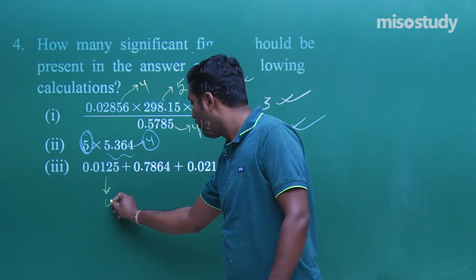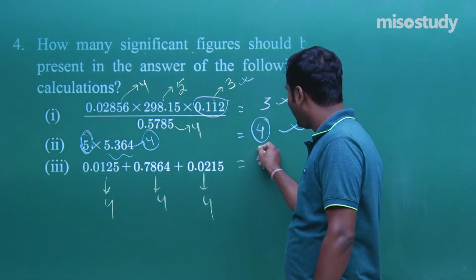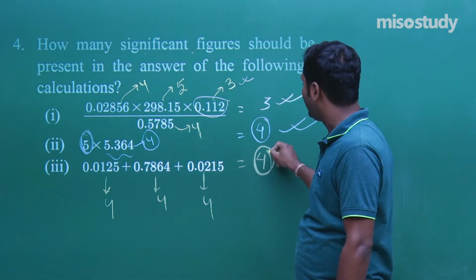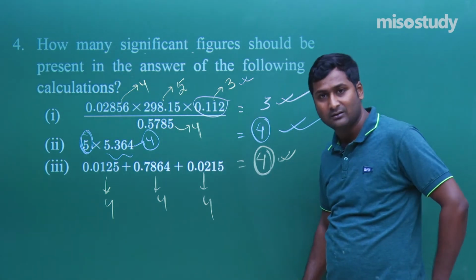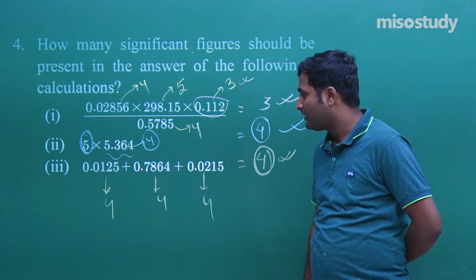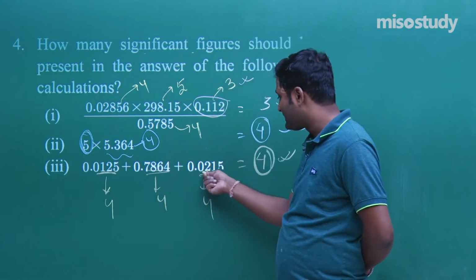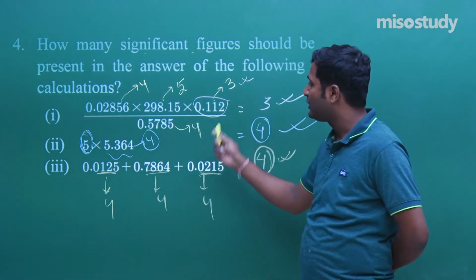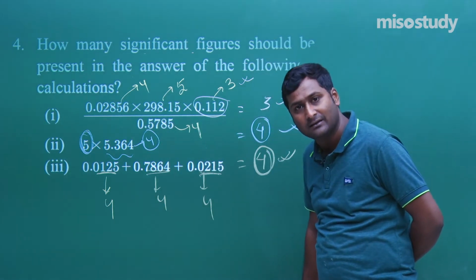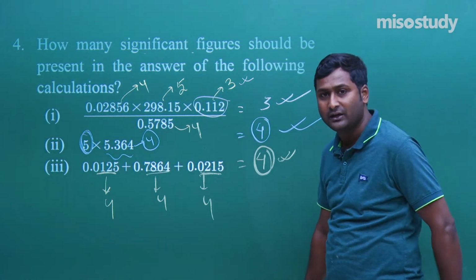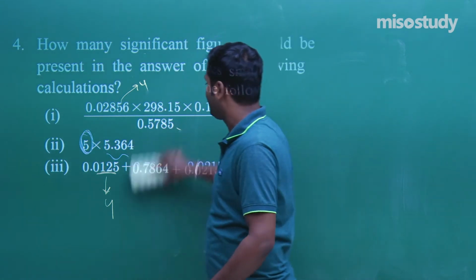Here the number 4, here the number 4, here the number 4. So the answer will contain 4 significant figures. Clear? Again I am repeating, in case of subtraction and addition, we include the digits after the decimal. But in multiplication, we include all the digits, all the significant figures. Clear? I think now you can easily solve such kind of question. Now I am going to rub this part and we'll discuss the next segment, what is given here.